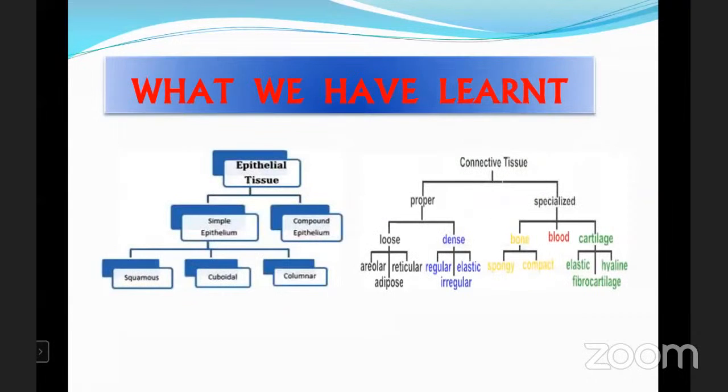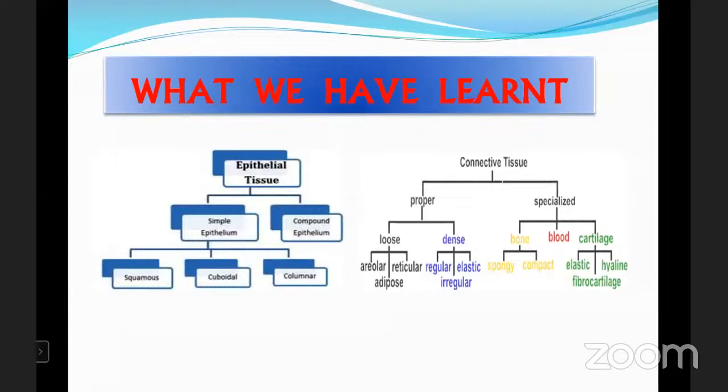Now go for what we have learned. Today we have discussed the epithelial tissue, simple and compound, and simple squamous, cuboidal, and columnar. Coming to the connective tissue, there is connective tissue proper, and here this is the bone and blood. In the loose connective and dense connective, under loose we have areolar, adipose, and reticular tissues. So we come to conclude that we have completed up to the connective tissue proper. Loose means areolar, adipose, and reticular.